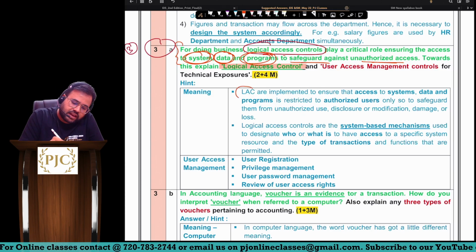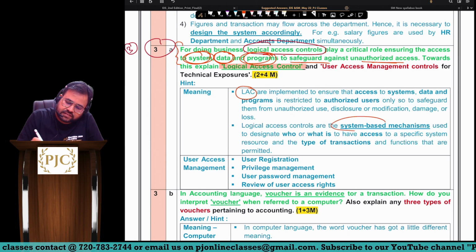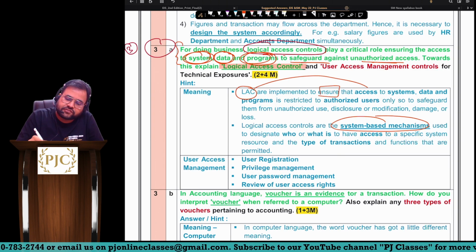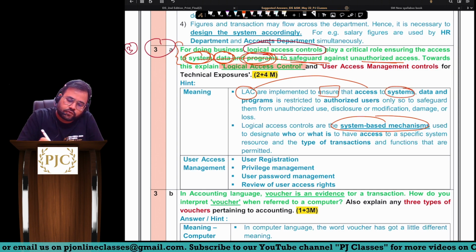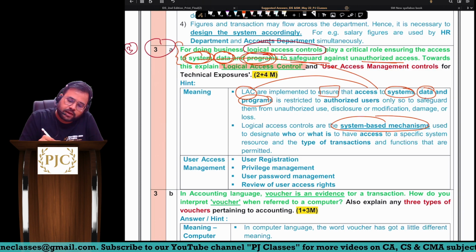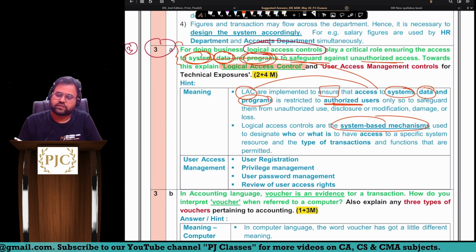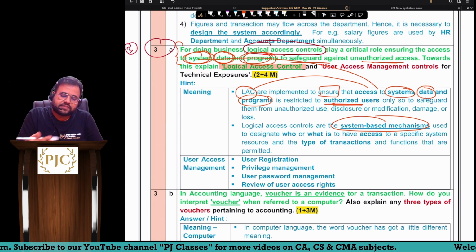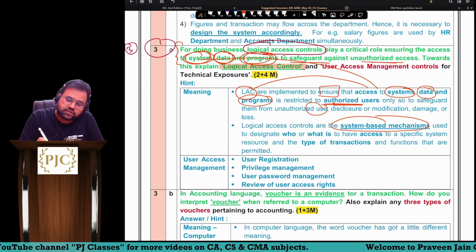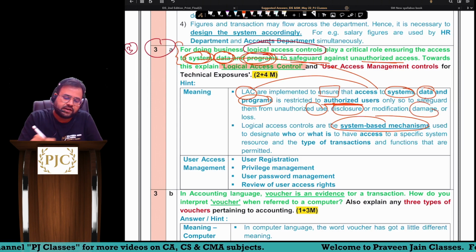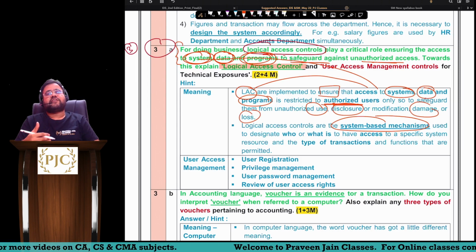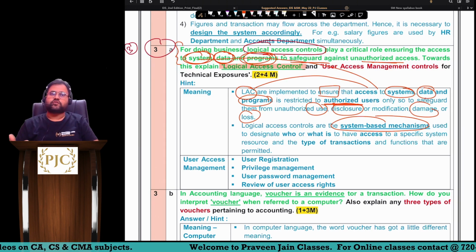There you go. Logical access controls. First, you can see they are system based controls, so, sir, these controls are implemented to ensure access to system. Look, the question itself is giving you the answer. Access to data, access to programs is restricted to authorized users only. Why? So that there is a safeguard of data and system from unauthorized users, unauthorized disclosure of information, damage or losses. So they are system based. Sir, we have to ensure that role based access control is what we are providing, sir.